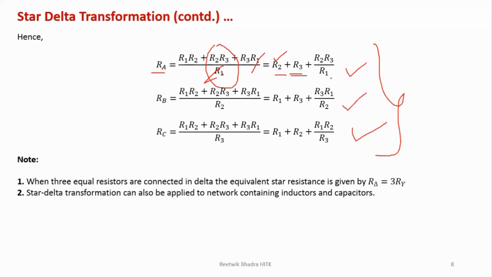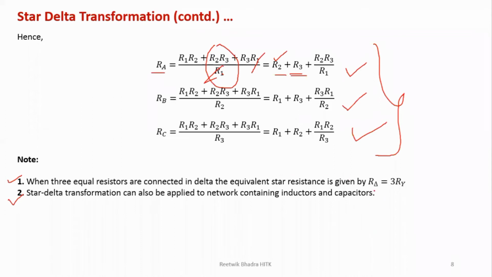Now according to the diagram given in a question, you can consider whichever as your RA, RB, RC, and according to that it will change. Means which is your R1, R2, R3 will change. Now few things you should note down. It is very easy to solve when all the three delta connections or the three star connections are equal resistances. That means R1 equal to R2 equal to R3, suppose equal to 5 ohm, or RA equal to RB equal to RC equal to 5 ohm.